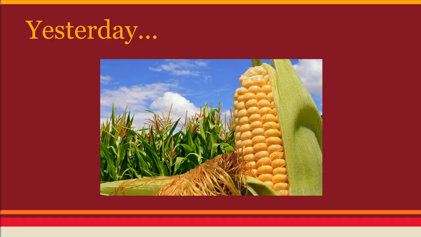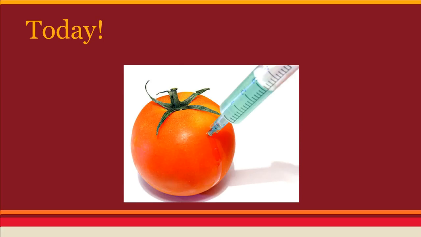So yesterday we mainly talked about corn and life on an individual farm. Today we're going to continue with chapter 2. However, we are going to be talking about mainly genetically modified organisms. So when you see the term GMO, I want you to remember that we're talking about genetically modified organisms. That means that scientists can inject seeds with certain genes from other organisms.